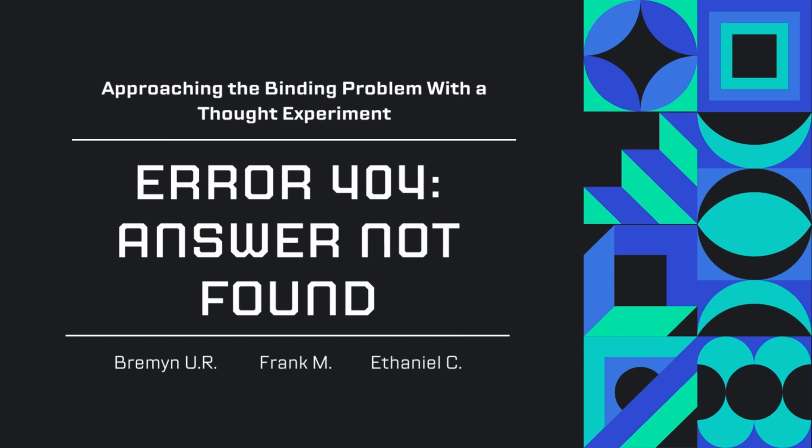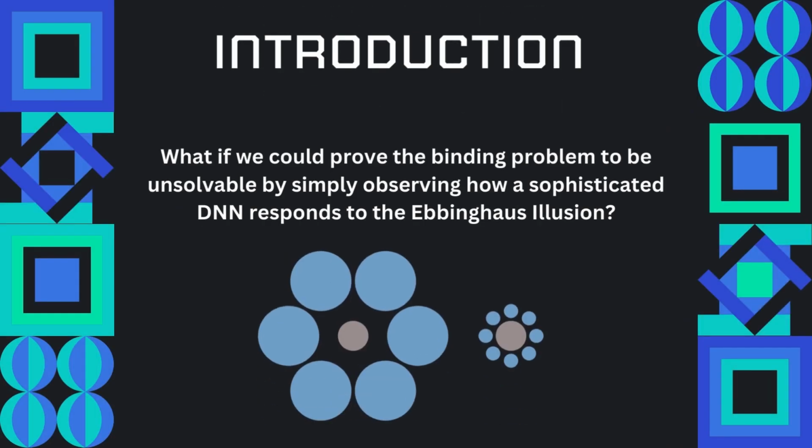What if we could prove the binding problem to be unsolvable by simply observing how a sophisticated DNN responds to the Ebbinghaus illusion? Great question, but first of all, what is the binding problem, or the Ebbinghaus illusion, or a DNN? More importantly, why should we even care? Our job here is to answer all these questions, with the hope that we add a fresh perspective on an ongoing debate about the architecture of the mind. So let's get you up to speed.